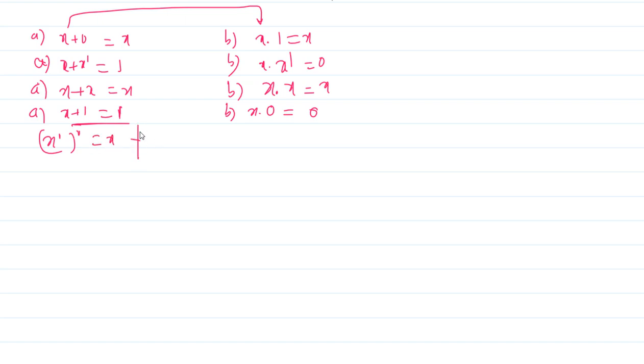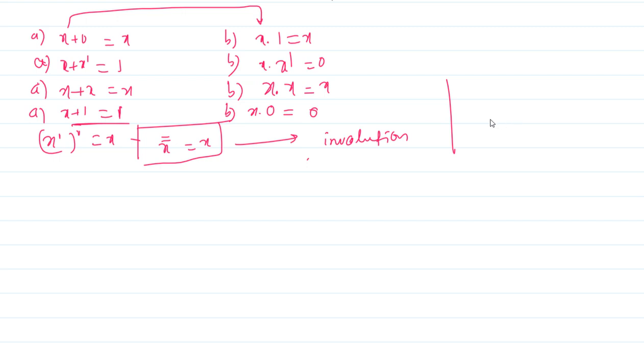You can also write this expression like this, x bar whole bar, this becomes x itself. Okay, both are same. This is known as the involution theorem, or double complement you can say. Okay, fine.